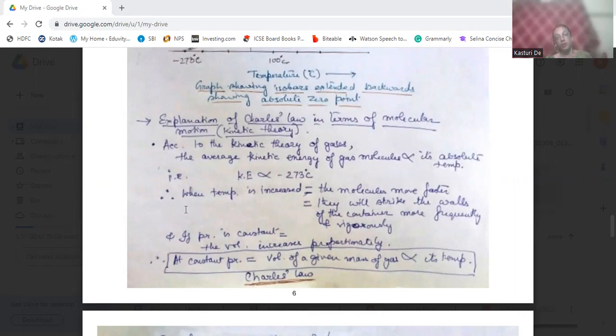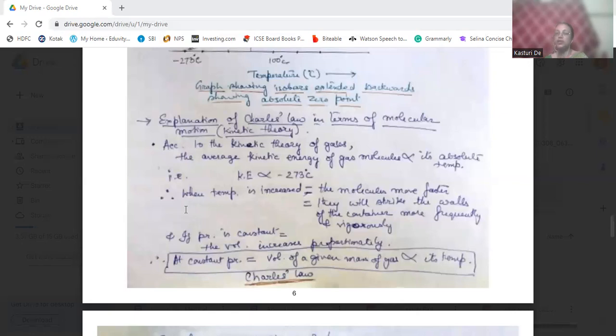So, with pressure remaining constant, if the temperature is increased, the molecules gain more kinetic energy. They will strike the walls of the container more vigorously and more frequently, and that will increase the volume proportionally.